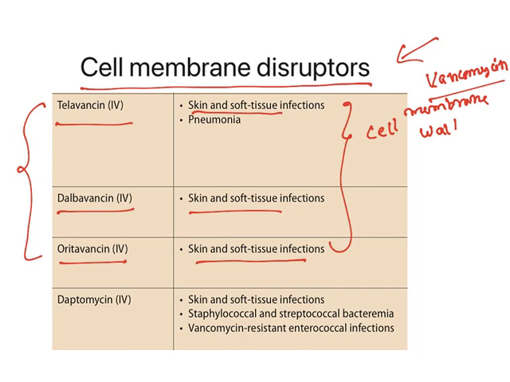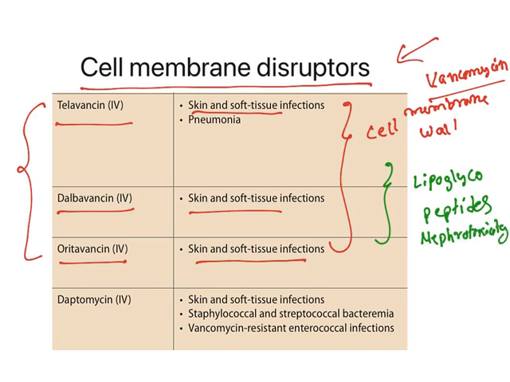All of them chemically are considered as lipoglycopeptides. Vancomycin is a glycopeptide, but these are lipoglycopeptides. And the major adverse effect for all these drugs is nephrotoxicity. Now, the next one is another drug called daptomycin. This is a lipopeptide. This will inhibit the cell membrane and cause cell membrane disruption. The major uses are skin and soft tissue infection, to treat staphylococcal and streptococcal bacteremia, and vancomycin-resistant enterococcal infection.